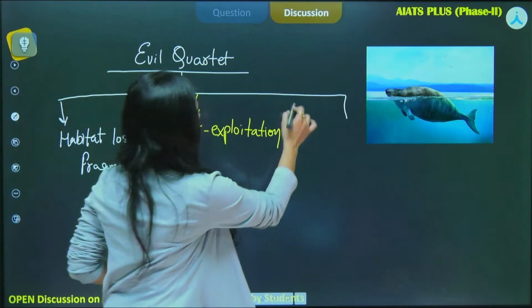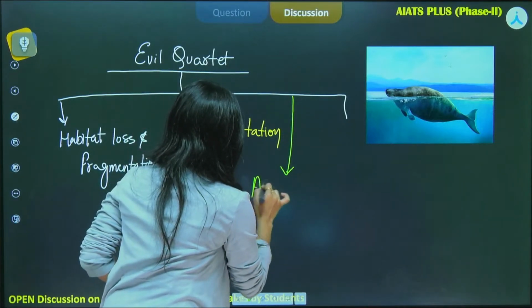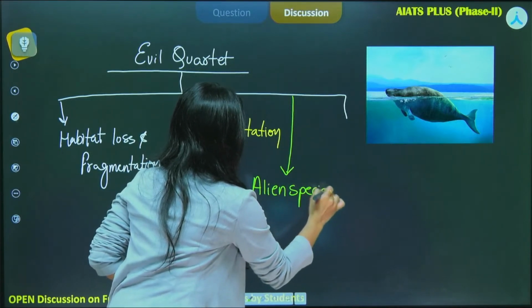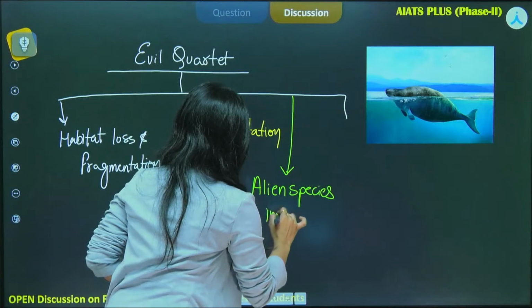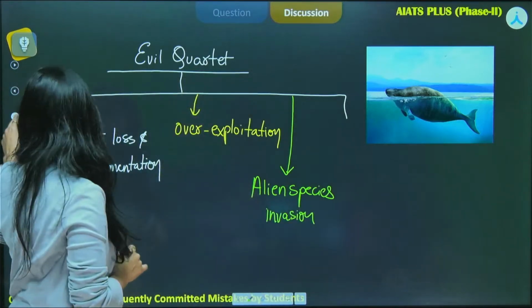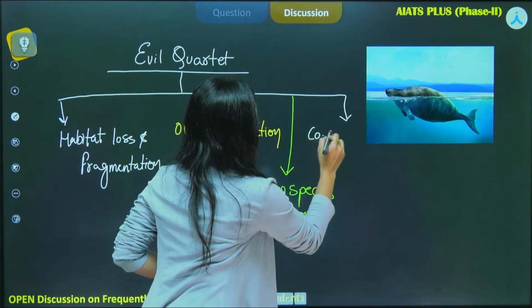The third one is alien species invasion. Okay. And the fourth one from this quartet is co-extinction.